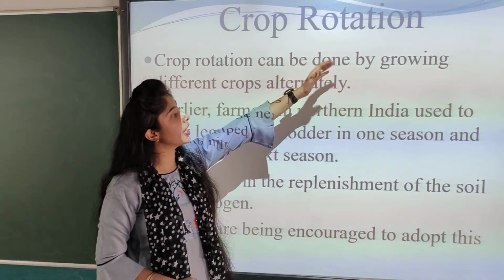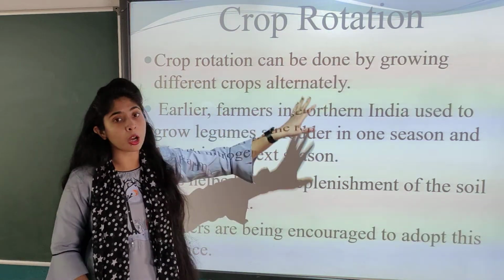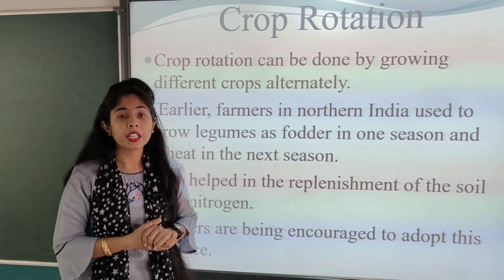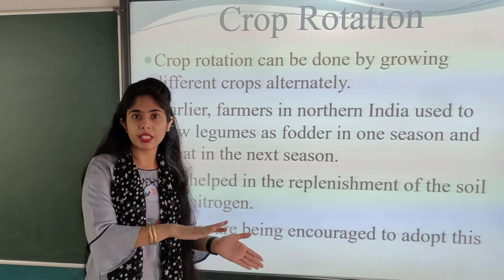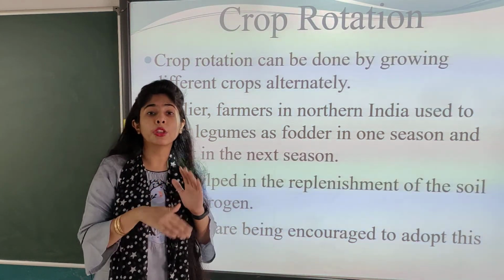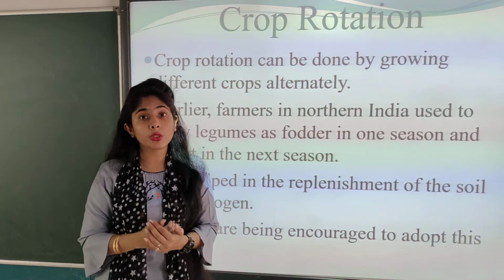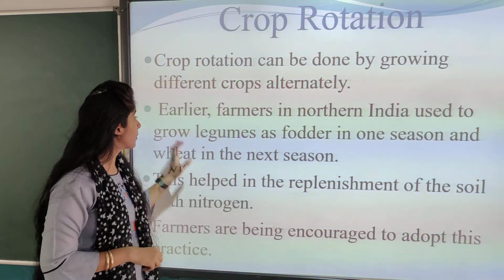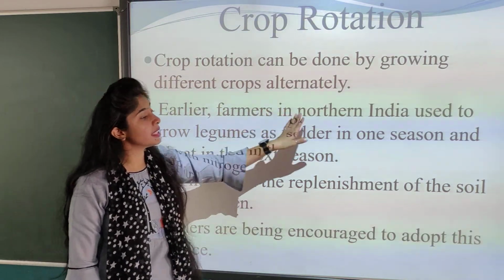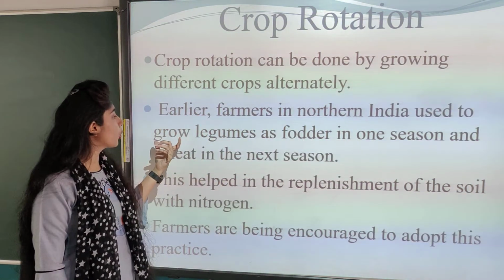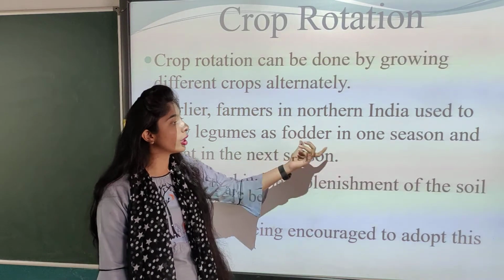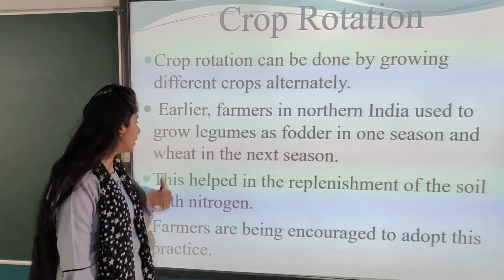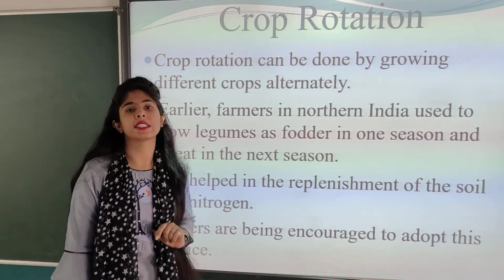Crop rotation can be done by growing different crops alternately. Okay. And what these farmers do, they grow leguminous plants. Why do they grow these leguminous plants? For nitrogen fixation. Earlier, farmers in northern India used to grow leguminous plants as fodder in one season and wheat in the next season.